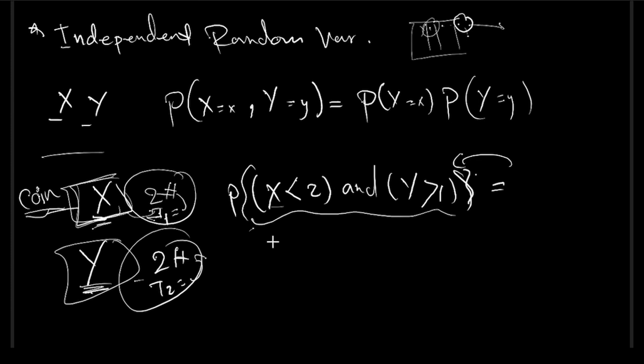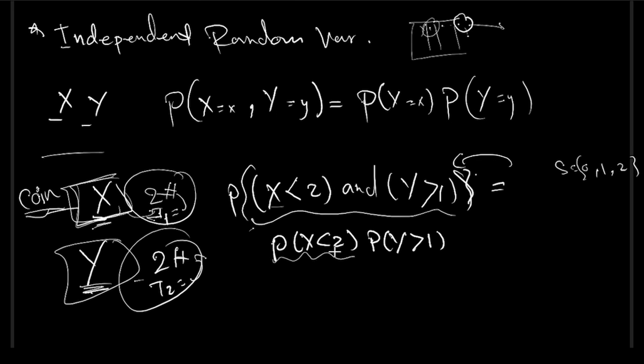This is going to be the probability of X less than 2 multiplied by the probability of Y larger than 1. By the way, we know the possible outcomes here: it could be 0, 1, or 2. What's the probability of being less than 2? It means it could be 1 or 0. That is multiplied by the probability of being larger than 1, which means only 2. So the total will be 3 over 16.